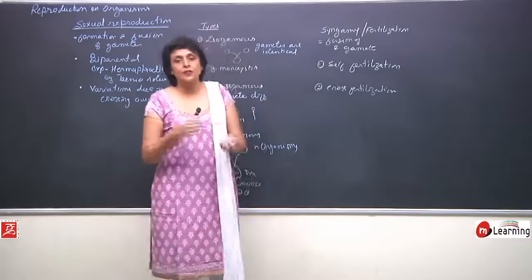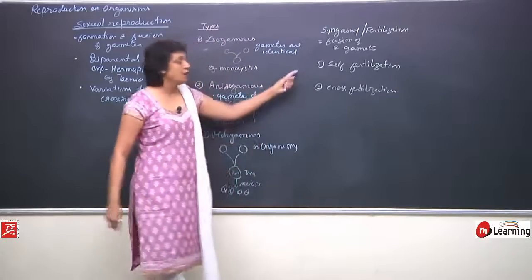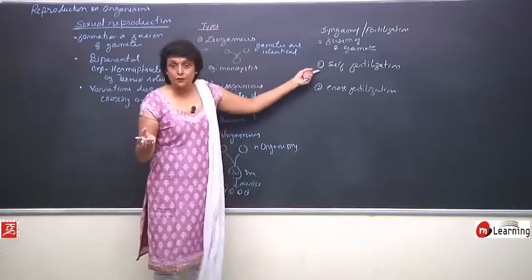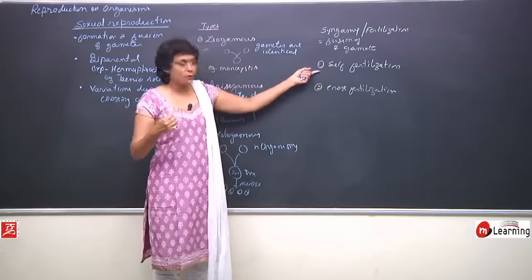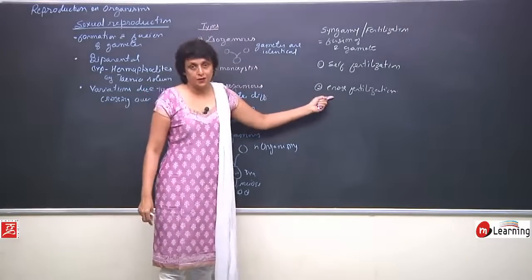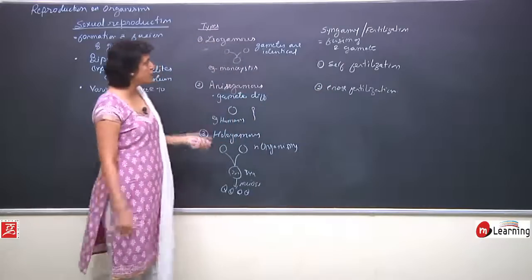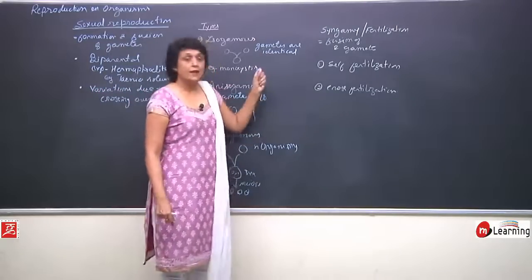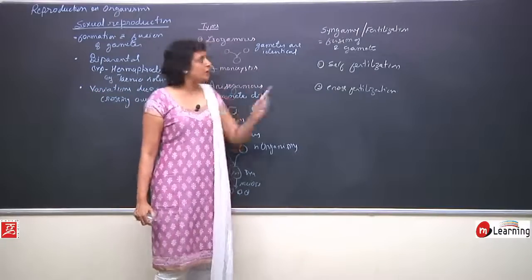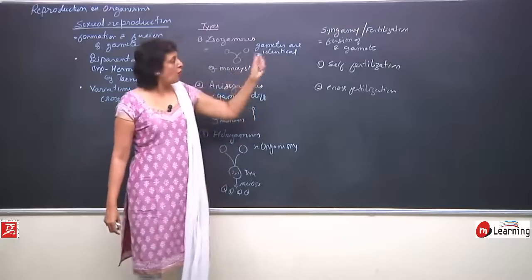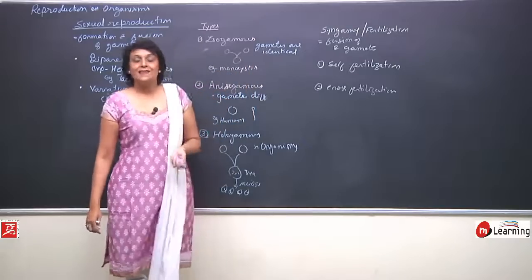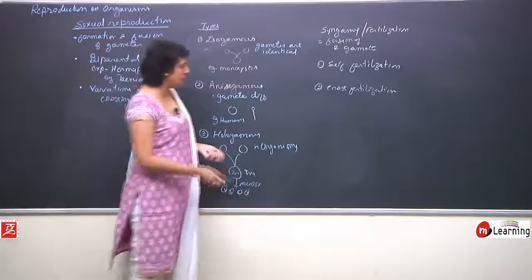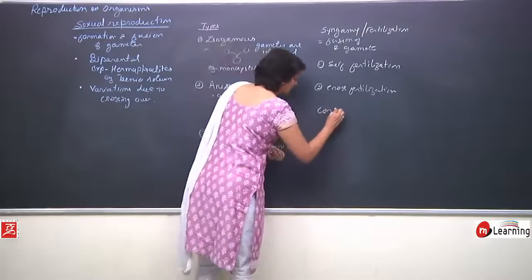Cross-fertilization normally requires transfer of the gametes. So this classification is based on which type of gametes are fusing. Are they coming from the same individual, or are they coming from different individuals or two separate individuals? So syngamy or fertilization. Normally when we talk of sexual reproduction, we are talking of syngamy or fertilization. But there is a preliminary or a very primitive way of sexual reproduction which is known as conjugation.